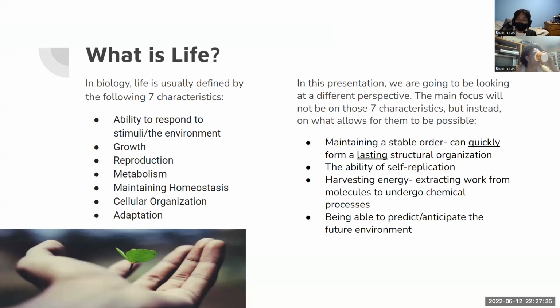In this presentation, we're going to be looking at a different perspective. The main focus won't be on these seven characteristics, but instead what allows them to be possible, which is maintaining a stable order, the ability of self-replication, harvesting energy, and being able to predict and anticipate the future environment.